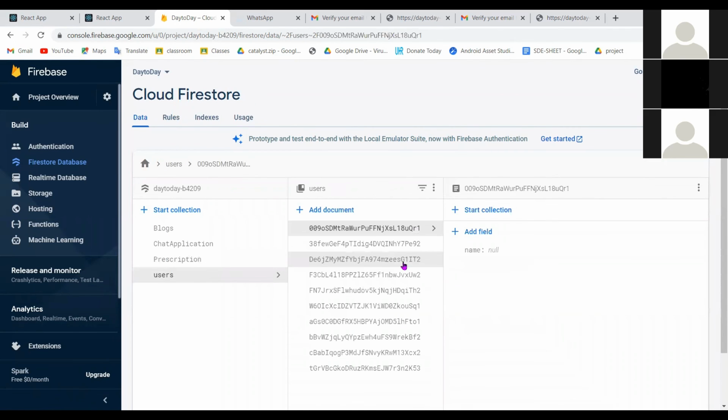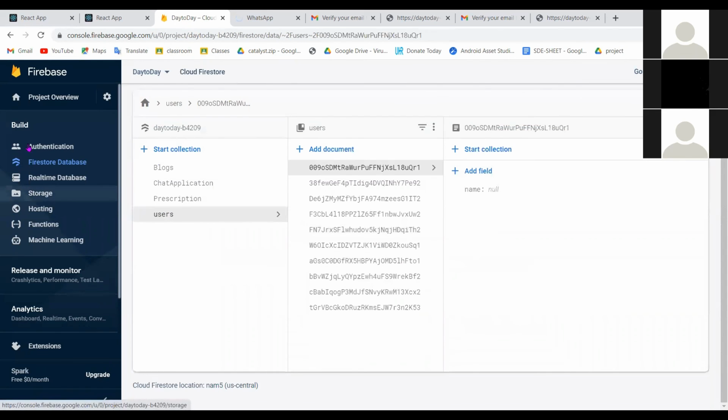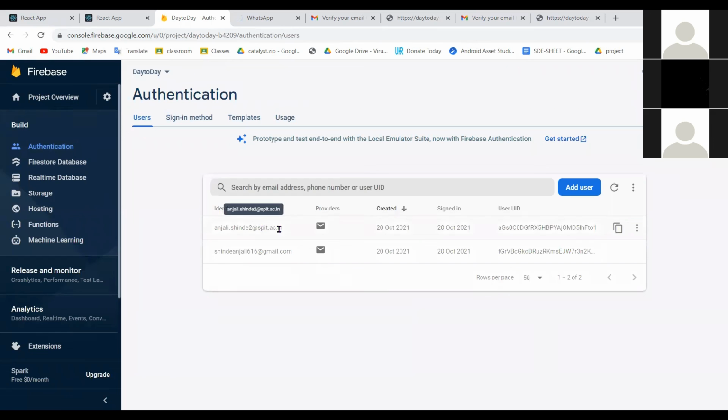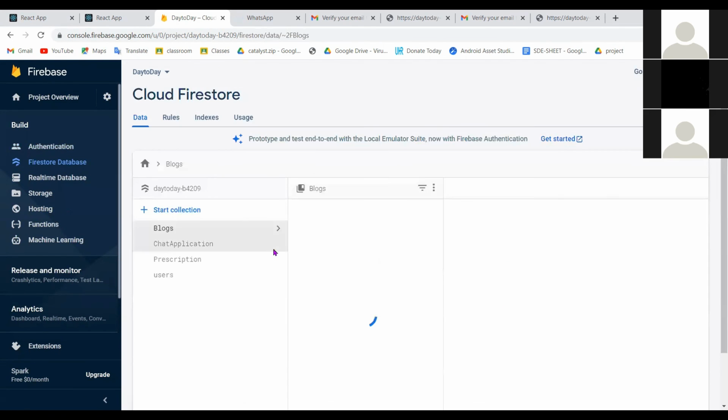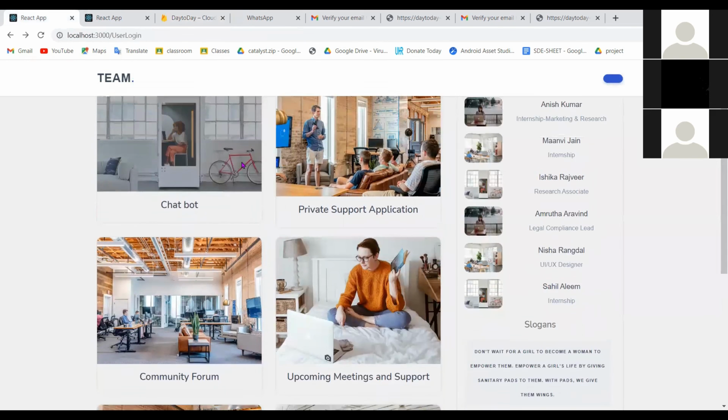And this is the user, as we can see. So this is the authentication request where we can see two email IDs, this and this, that have joined this web page or the community. And we can see over here that we can't see everyone's passwords, it's up to them. So this is safe as well as effective to use. So this was all about the project. Thank you.